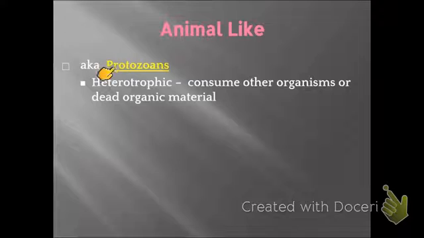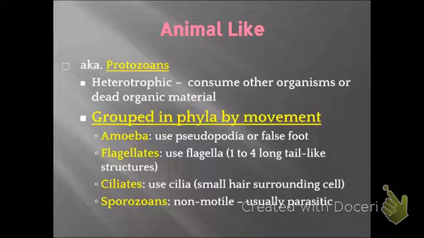The animal-like protists we call protozoans, and protozoans are heterotrophic. So we know that heterotrophic means you must consume other organisms or dead organic material for food. And protozoans are grouped by how they move.